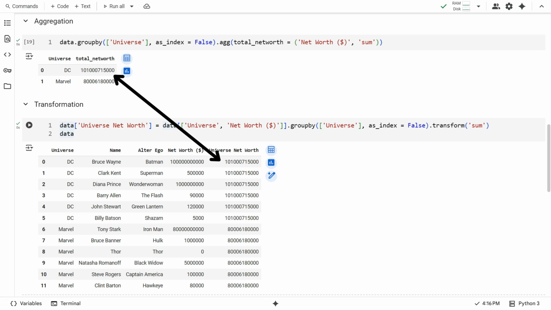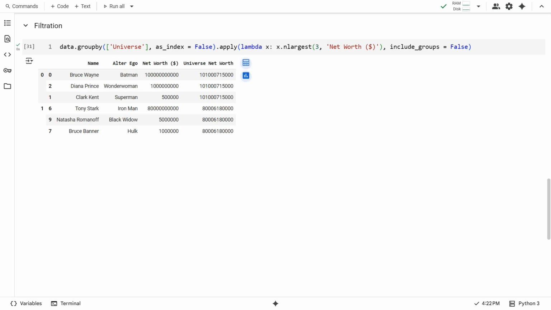But transformation works a bit differently. It returns a series that is equal to the data frame in terms of number of records. Suppose we want the total worth of the universe to appear side by side with individual net worth, we can use transform. Note that a new column is added, and the total for the universe is displayed. We have included only universe and net worth columns in the transformation, because the others are text fields, and the sum operation just concatenates the strings.